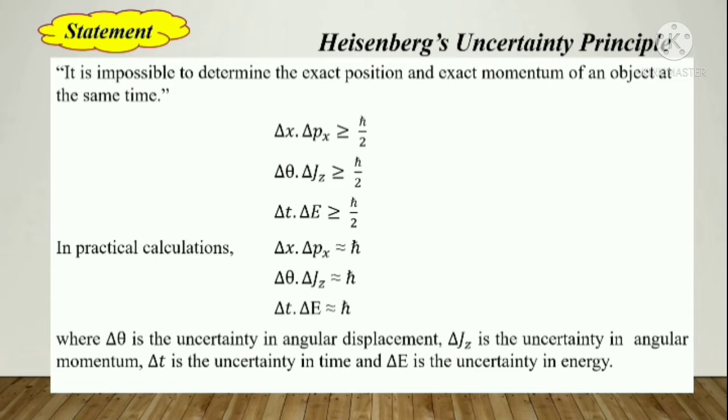These equations are what we need in application cases. We need these three approximate equations to explain the application cases of the uncertainty principle. So when we give the statement, we have to explain all these equations in the statement of the uncertainty principle. I hope this statement is also clear for all of you.